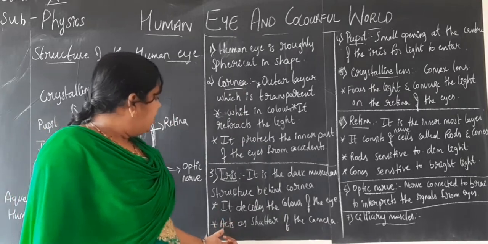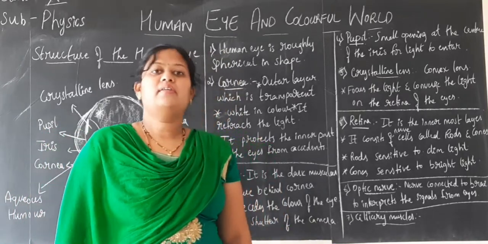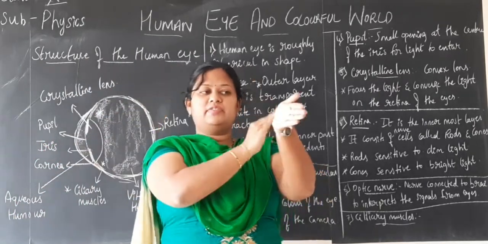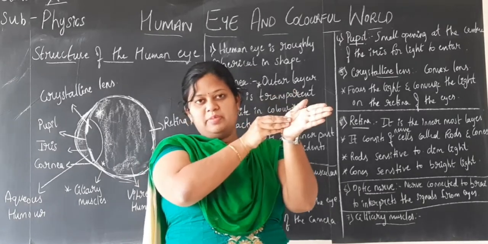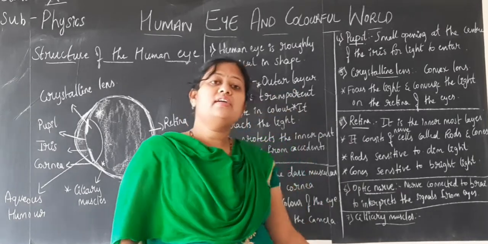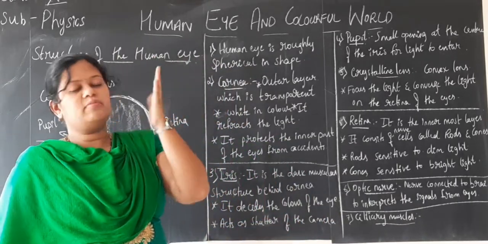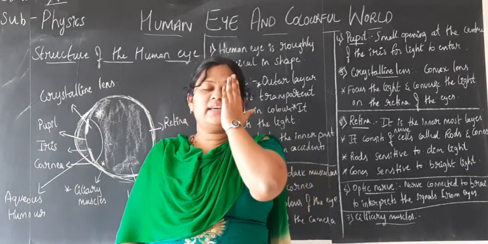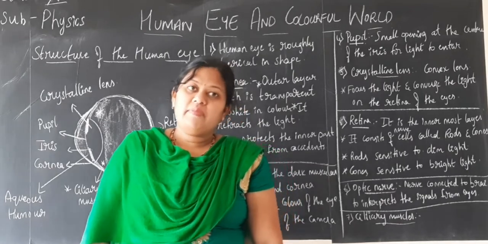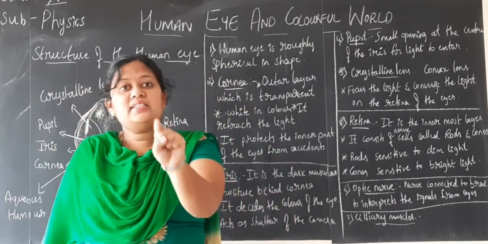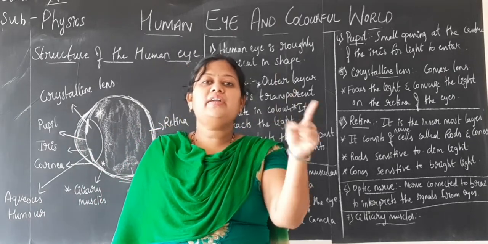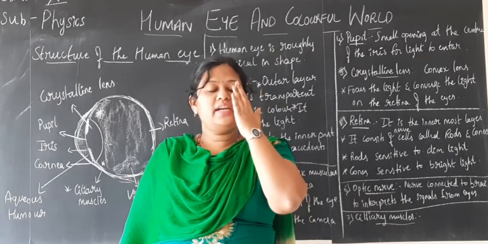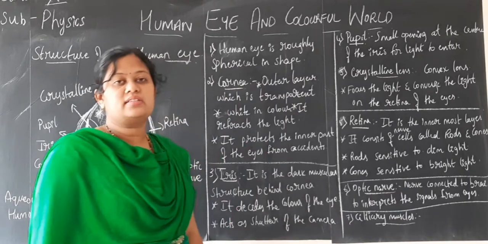And it acts as the shutter of a camera. In a camera, the shutter is there, meaning to protect the lens we cover it with a layer, which is the shutter of the camera. Our eye is nothing but a camera, children, because we are getting the images of objects, isn't it? So the iris acts as the shutter for our eyes. In other words, it decides how much light should enter our eyes. The amount of light entering our eyes is decided by this iris.